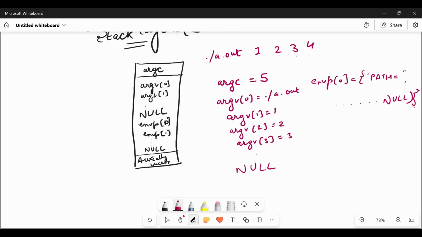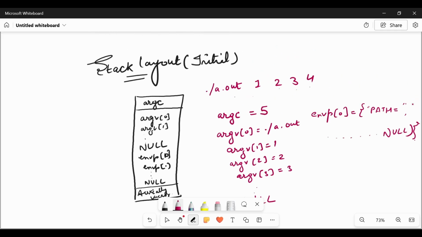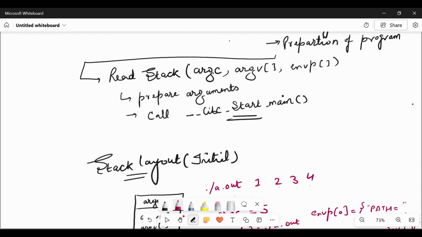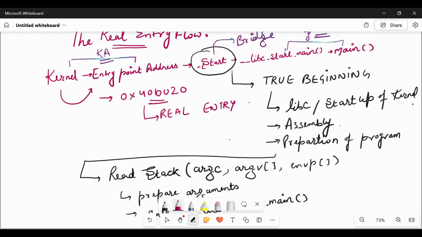So we see that argc, argv and envp are actually not created by C. They are placed by the kernel. So the initial stack layout is actually placed by the kernel, and it is the task of the _start function, where actually the true beginning is happening.